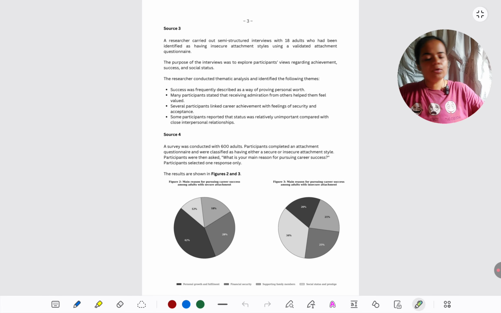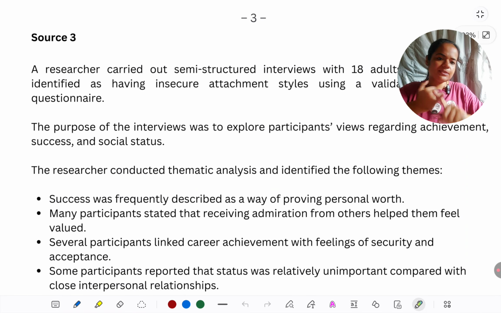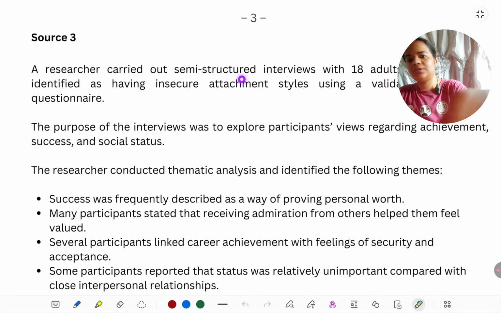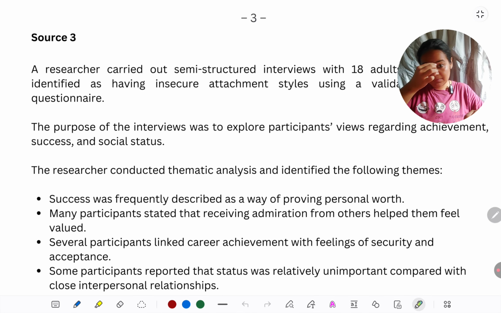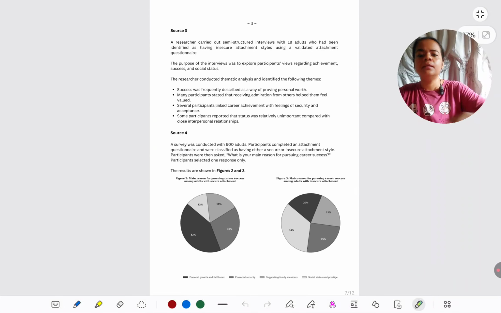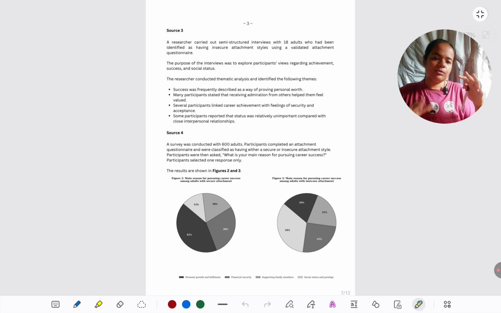Then we have some qualitative data. Source 3 is always qualitative data. So I think in the specimen, if I'm not mistaken, it was something to do with observation. This time we are looking at semi-structured interviews. So how a semi-structured interview can be evaluated, like improved in its credibility, I will explain to you that. Right now I'm just telling you broadly about the sources. When I show you the model answers, I'll keep coming back to the sources and tell you what you should be noting.